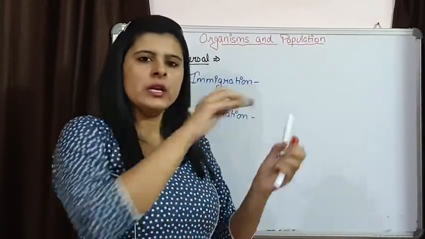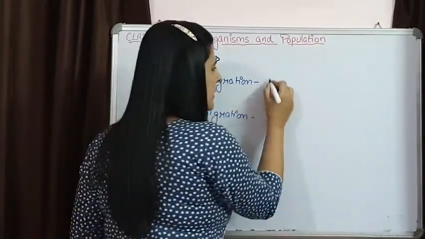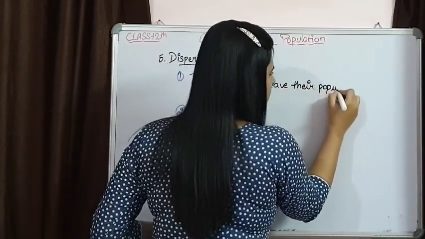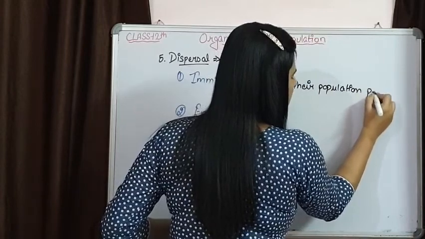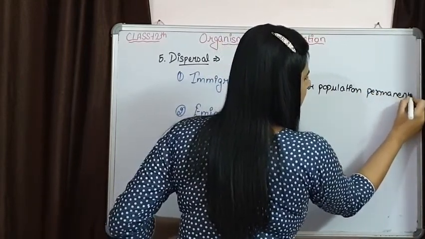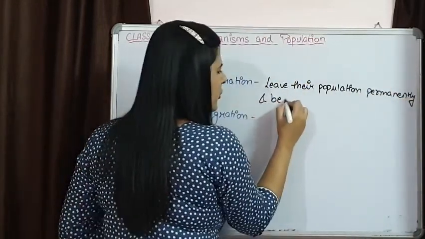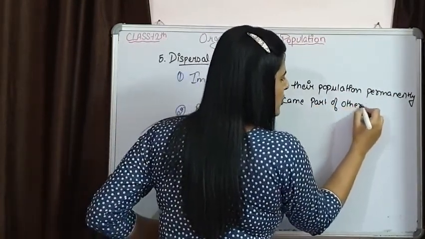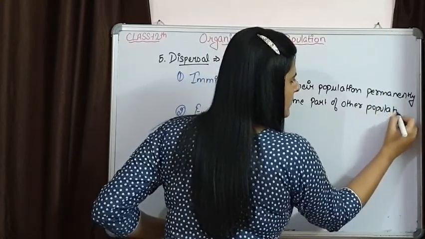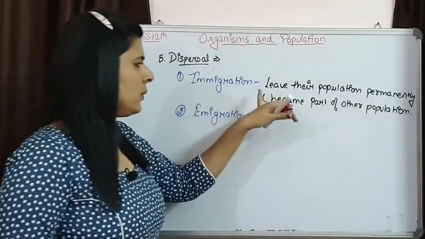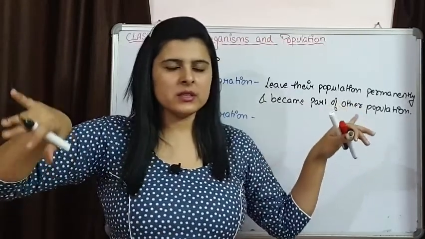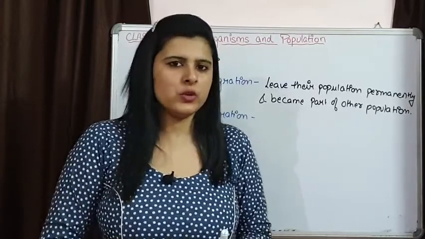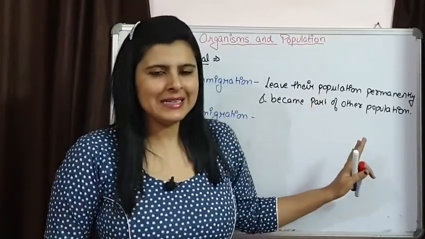They leave their population permanently and become part of the other population. So whenever these organisms come to the second population, obviously that population size is going to increase because the number of individuals is increasing.